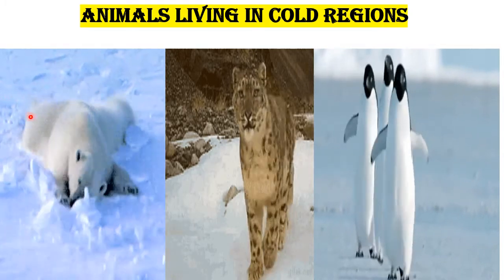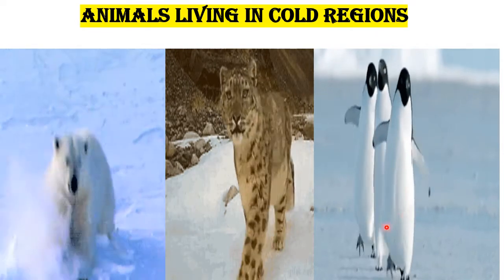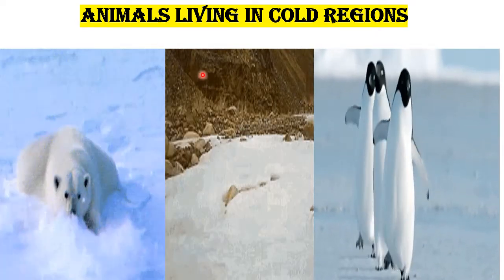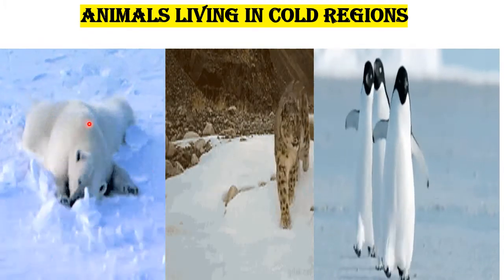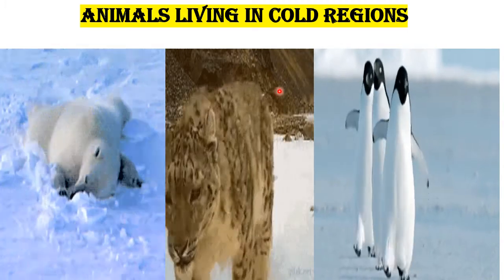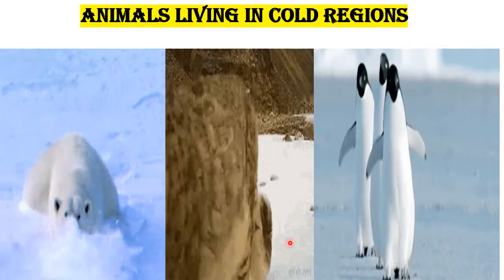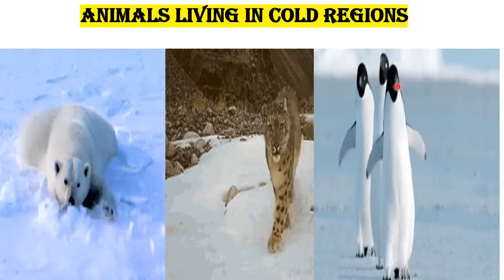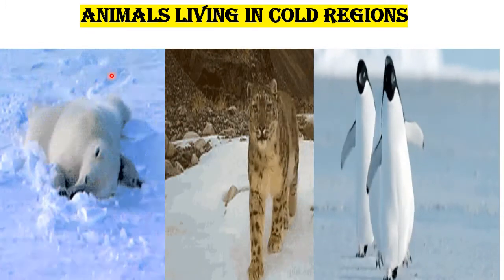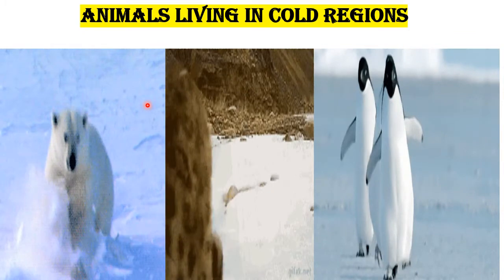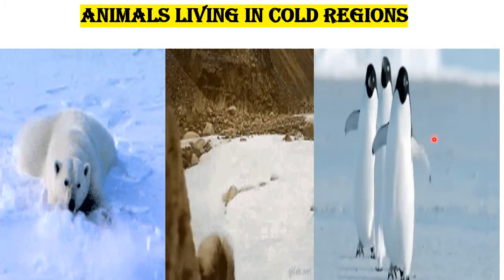Children, animals such as polar bear, snow leopard, penguin and many more live in snow-covered areas, Arctic regions, which are always covered with snow. It will be very cold, children. These animals have thick fur to protect their bodies from cold. Do you know, children? The Arctic regions of the earth are very cold regions. These regions are near the north and south poles of the earth.